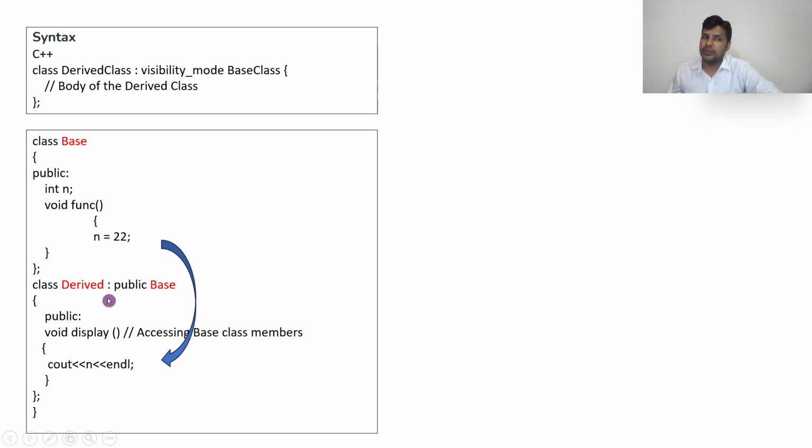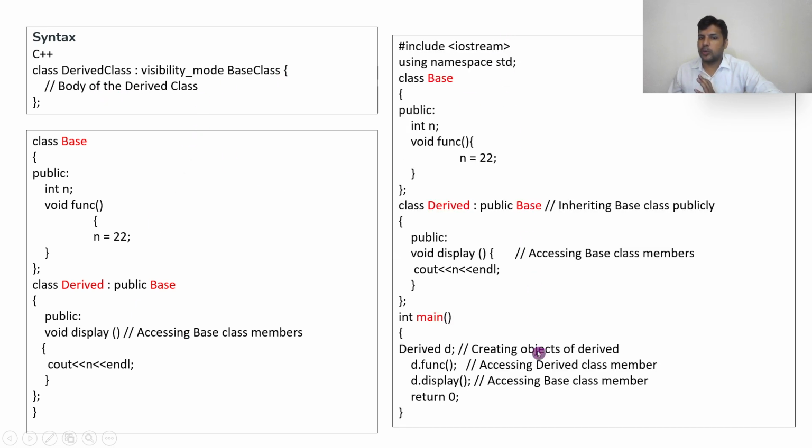The only thing is we mentioned a colon. The colon specifies that it is a derived class, and after the colon, whatever class name you write will become the base class. So the only difference in the derived class is that you write class, derived class name, then the visibility mode, that means public, private, or protected, then the base class. Now this is a small program.